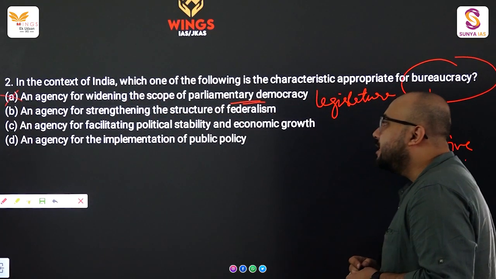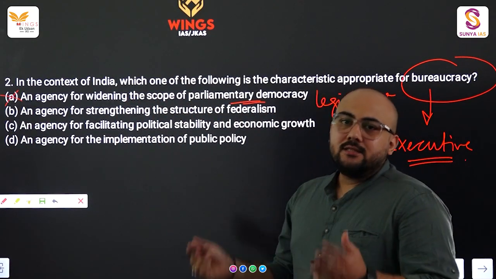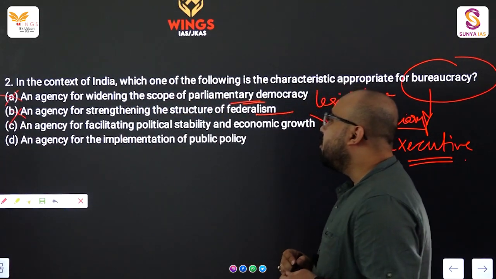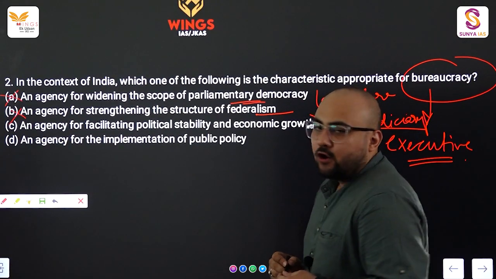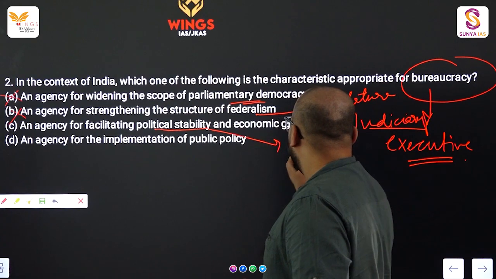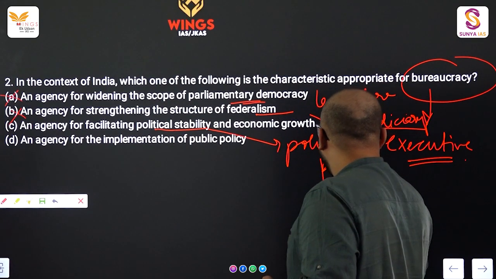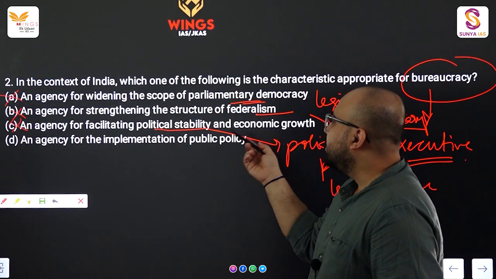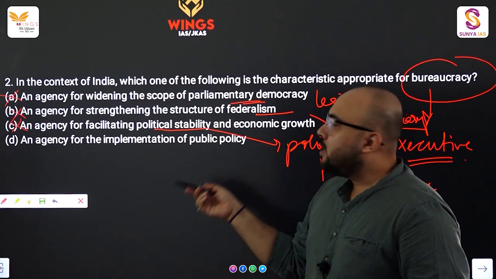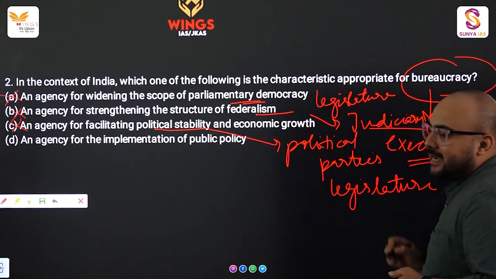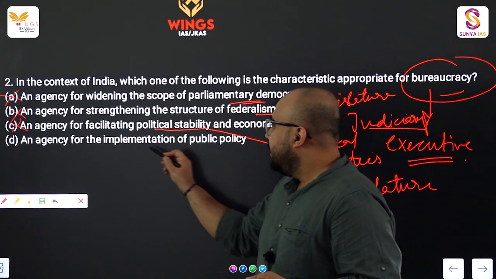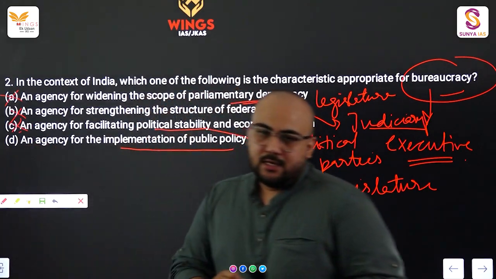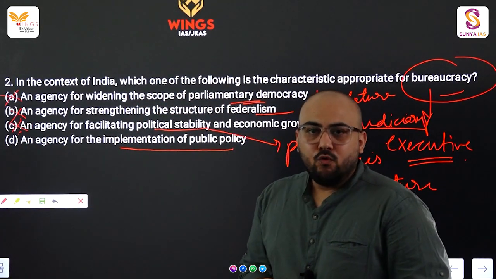Option B, an agency for strengthening the structure of federalism. So again, wrong answer. An agency for facilitating political stability and economic growth. Political stability is related to the political parties, and again legislature. So again wrong answer. Last option, an agency for the implementation of the public policy. As we all know, bureaucracy is the executive organ of the government, so it has the function of implementation of the public policies. So option D is the right answer. Moving on to the next question.